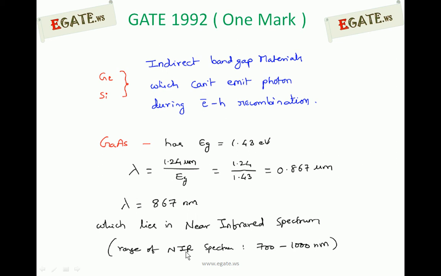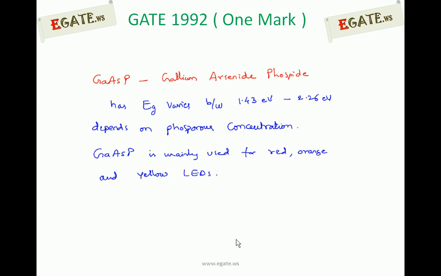The range of the near infrared spectrum is from 700 to 1000 nanometers. So this 0.867 micrometer, which is 867 nanometers, is in the range of the near infrared spectrum. So gallium arsenide is able to emit infrared light,